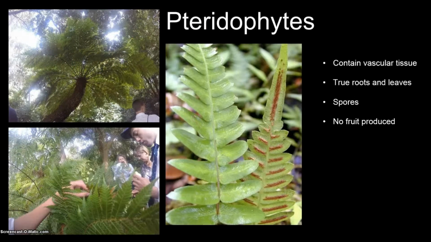Pteridophytes. Pteridophytes contain vascular tissue for transporting food and water. They possess true roots and have true leaves. Like bryophytes, pteridophytes have spores and do not produce fruit.